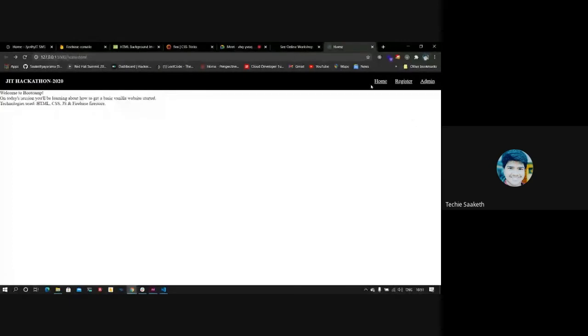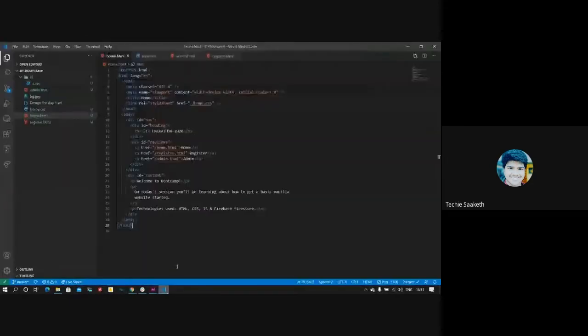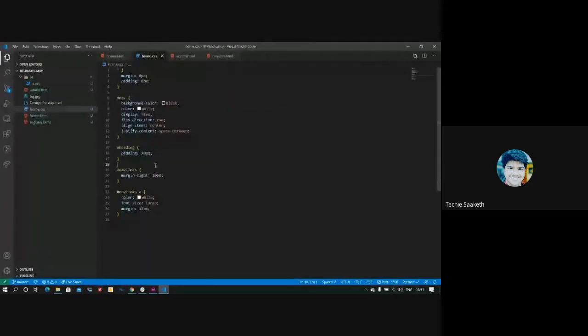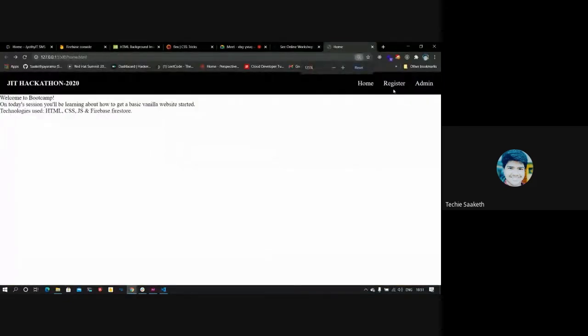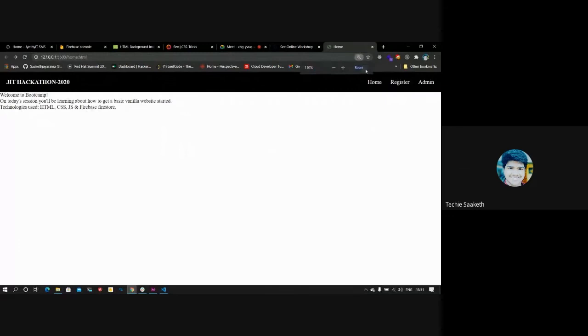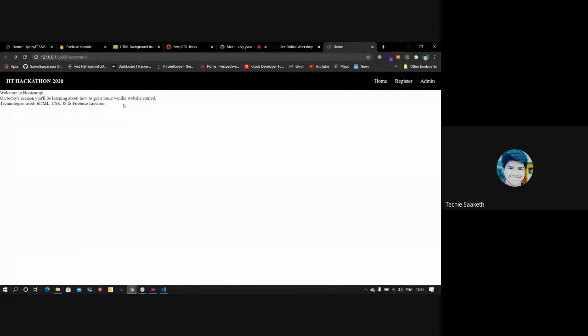So to remove that, there is a property called text decoration. We'll set that to none. When we set that to none, you can see that the underline has gone. Now let's implement this part.